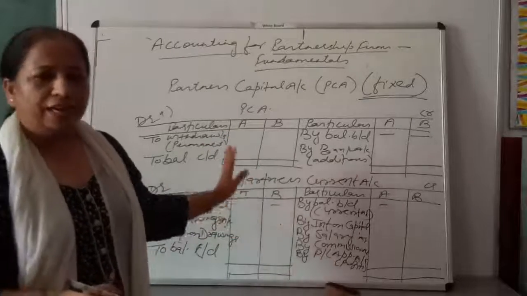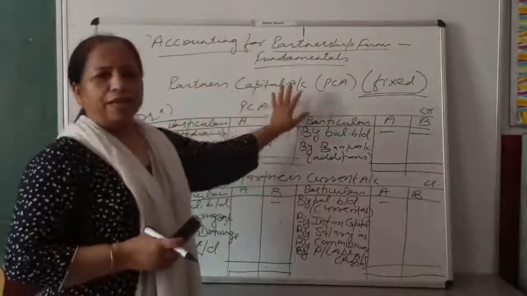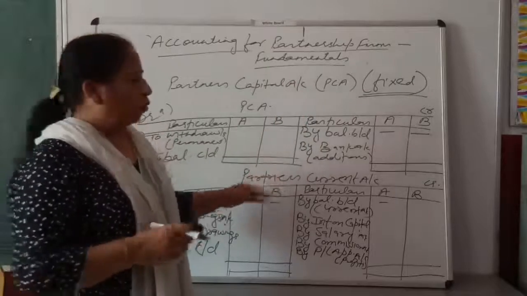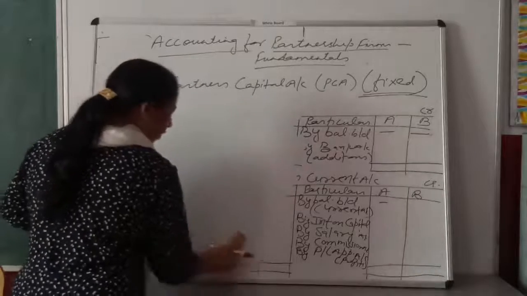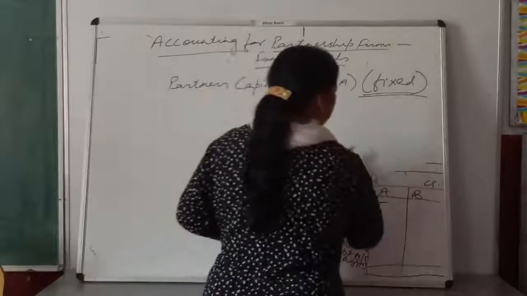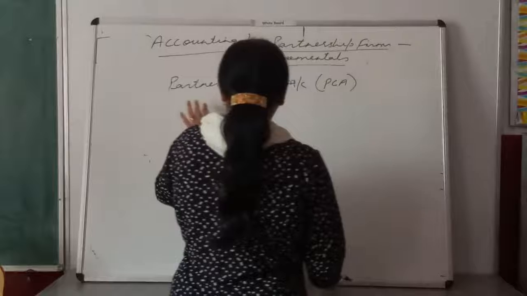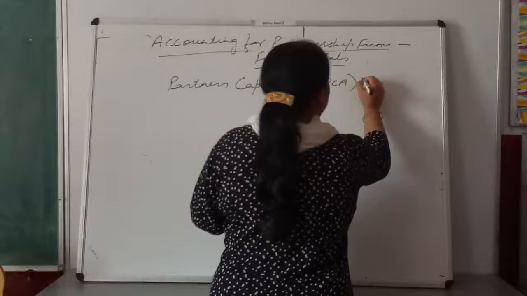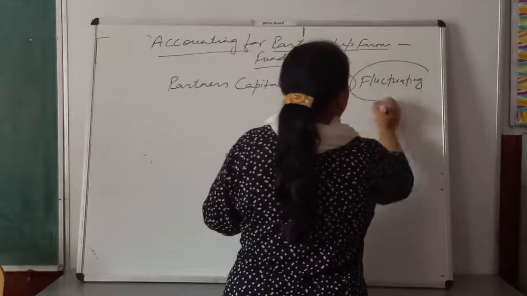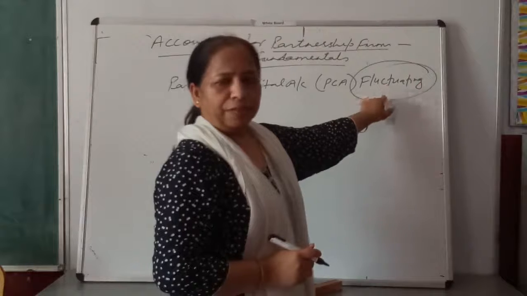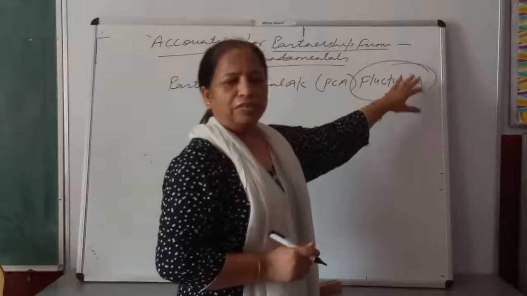Am I clear? Right? So you prepare here partner's capital account when capital is fixed in nature. Now we are shifting to the next topic, when capital is fluctuating in nature. Children, when capital is fluctuating in nature, what do you mean by fluctuating? Changeable, changing every time. Sometimes partner's capital is increasing, sometimes it is decreasing, fluctuating, changing, increasing, decreasing, right?